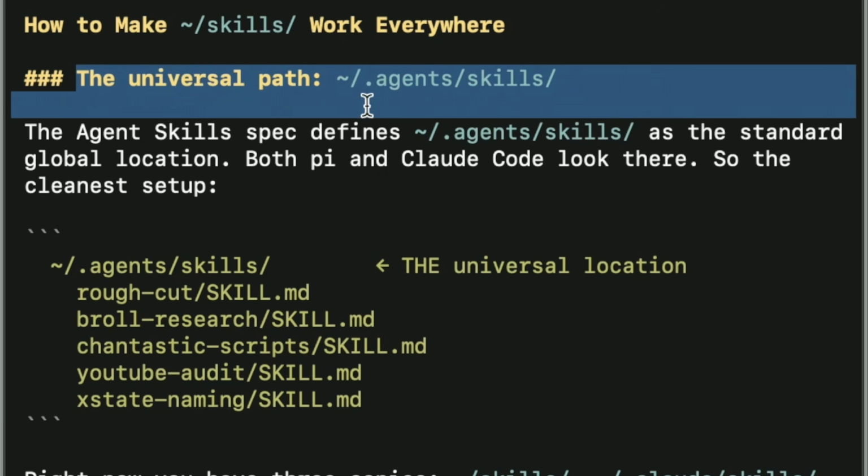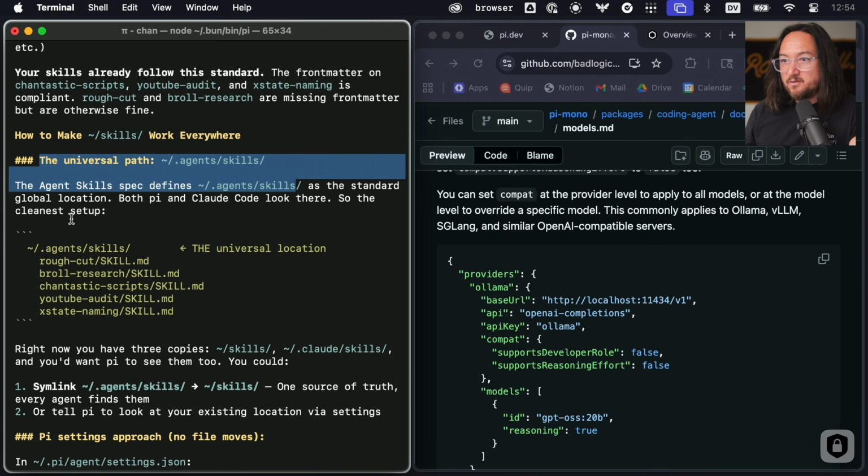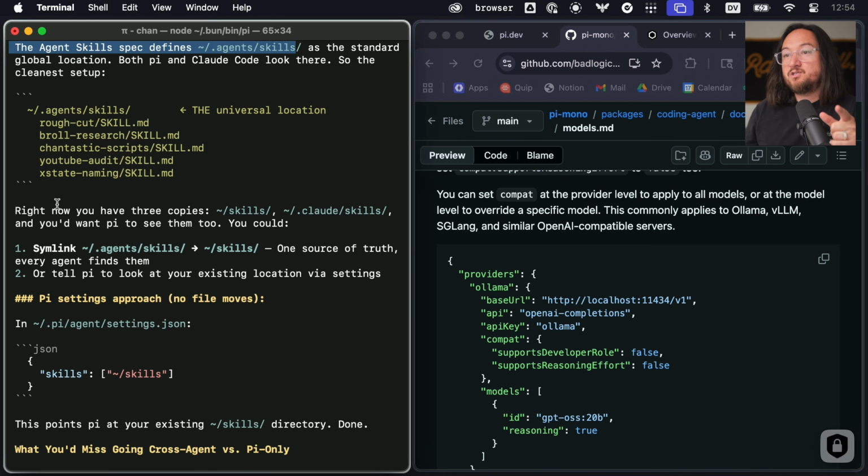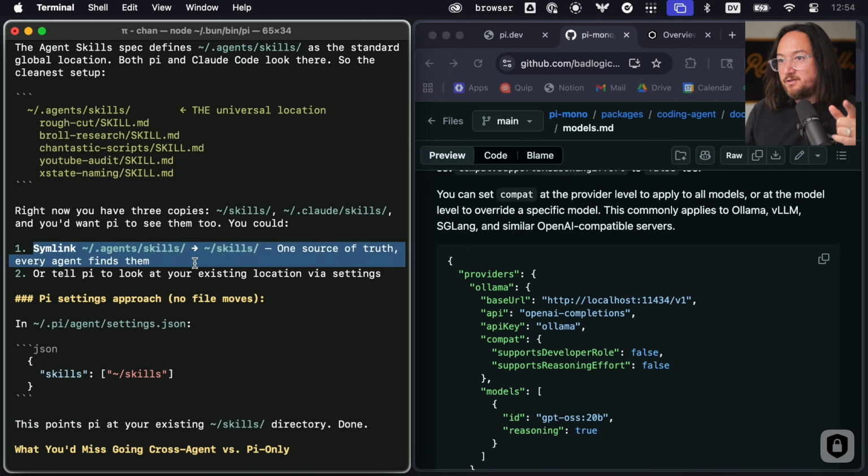Oh, interesting. So there's a universal path, I guess, as the global standard. Both Pi and Claude Code look there, so it's the cleanest setup. Right now, I just have them in user/skills. So that's interesting to know, but I can move them into agents or symlink them from there.